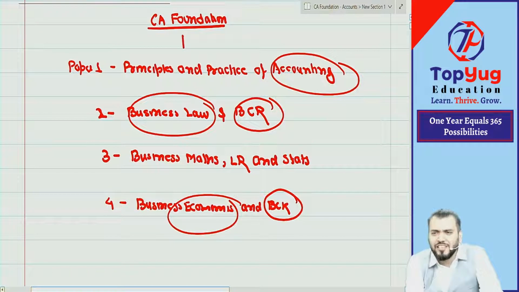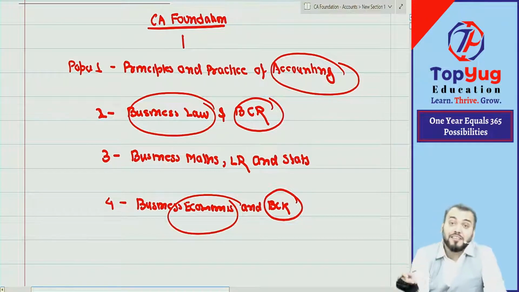When I was in CA foundation, I was just like you. I am also a chartered accountant. I need to inform you. I passed in the year 2005. Right now it is 2022, but please don't calculate my age. For age, it is silent. But 2005 to 2022 is a long journey.